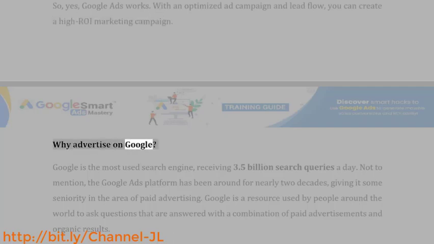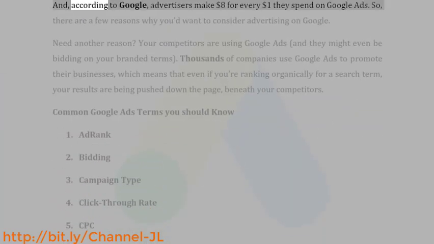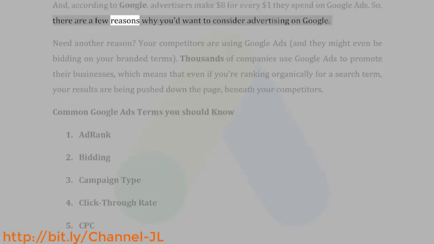Why advertise on Google? Google is the most used search engine, receiving 3.5 billion search queries a day. Not to mention, the Google Ads platform has been around for nearly 2 decades, giving it some seniority in the area of paid advertising. Google is a resource used by people around the world to ask questions that are answered with a combination of paid advertisements and organic results. And, according to Google, advertisers make $8 for every $1 they spend on Google Ads. So, there are a few reasons why you'd want to consider advertising on Google.